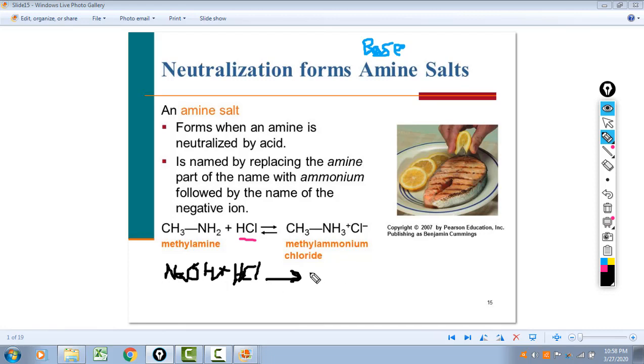It gives you the salt, sodium chloride, and water, right? So NaCl plus H2O. So the OH and the H here is what comes together to form water, right? Well, in this reaction up here, we don't have an OH, so we don't form water, but we still form the salt.